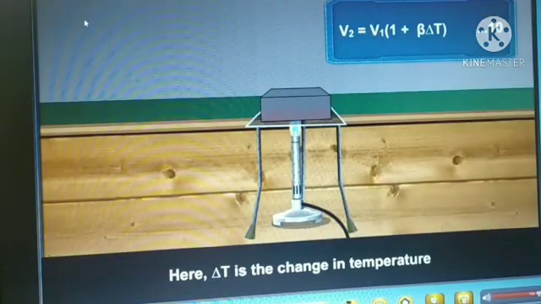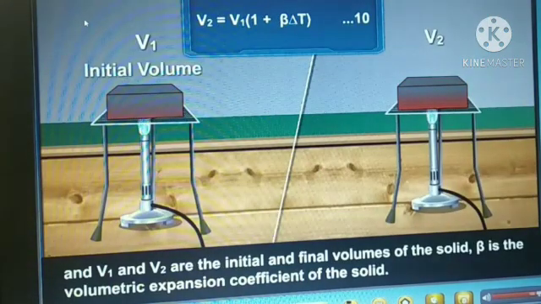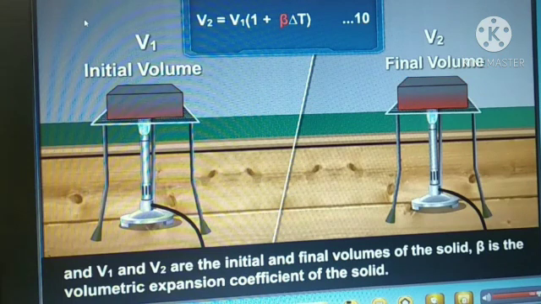Here delta T is the change in temperature and V1 and V2 are the initial and final volumes of the solid. Beta is the volumetric expansion coefficient of the solid.